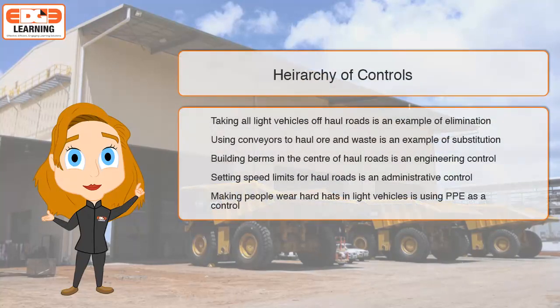Taking all light vehicles off haul roads is an example of elimination. Using conveyors to haul ore and waste is an example of substitution. Building berms in the centre of haul roads is an engineering control. Setting speed limits for haul roads is an administrative control. Making people wear hard hats in light vehicles is using PPE as a control.